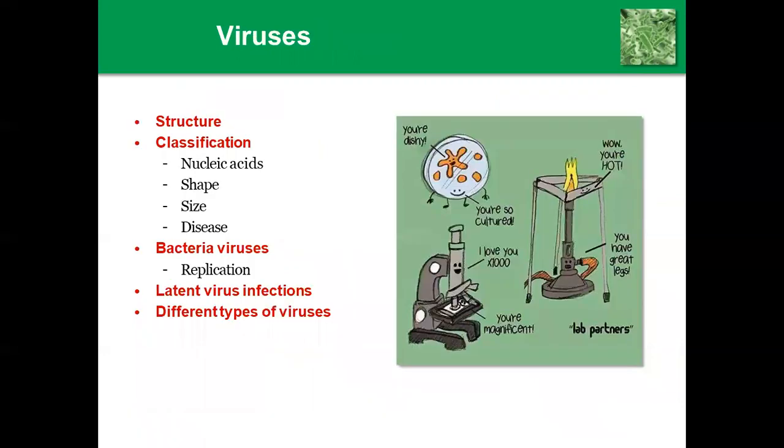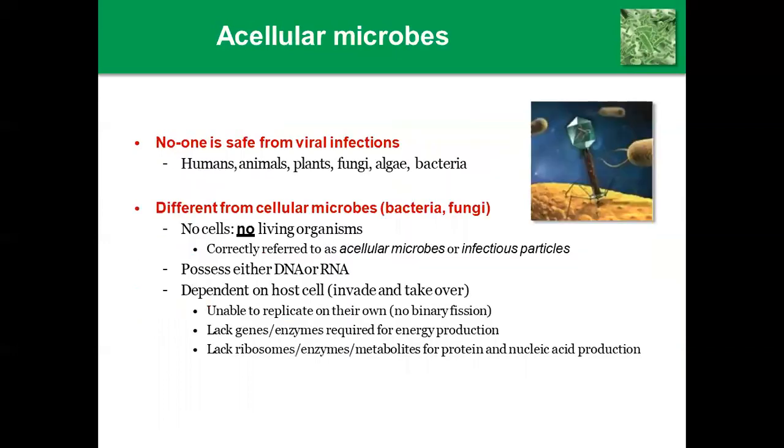Here we are going to see about the structure of the virus, then classification of the virus. Under the classification, I have divided into 4 categories: nucleic acids, either RNA or DNA strands, or protein. The next, shape, then size, and disease production according to that. Then bacteriophage viruses, how they replicate. The next, latent virus infections, then different types of viruses.